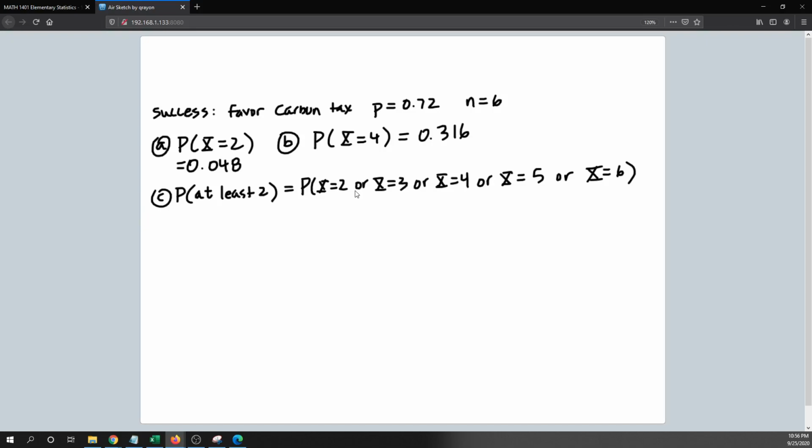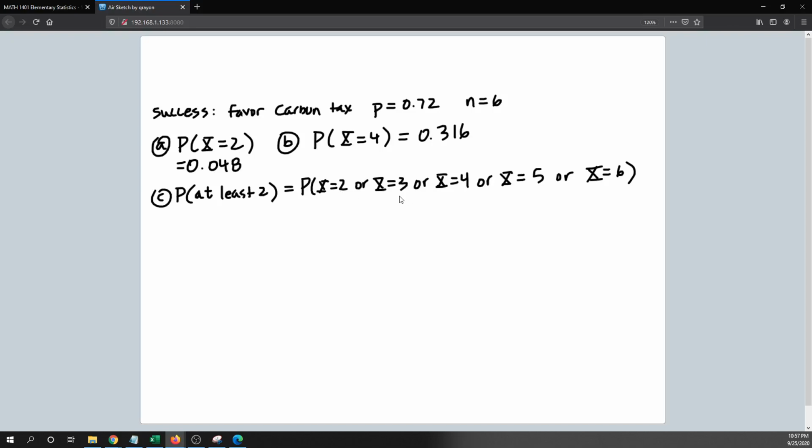Then we need to determine whether these events, x equals 2, x equals 3, all the way up to x equals 6, are mutually exclusive or not. They are, right? Because it is not possible to have exactly 2 people say yes, and also at the same time have exactly 3 or exactly 4 or exactly 5 or exactly 6 say yes, right? You can't have 3 and also have exactly 2, right?